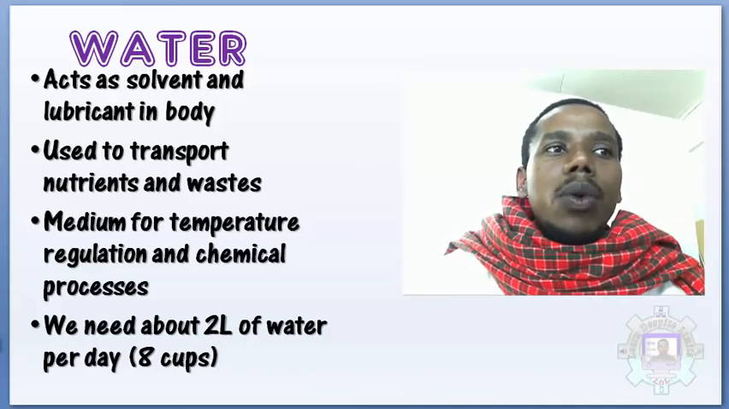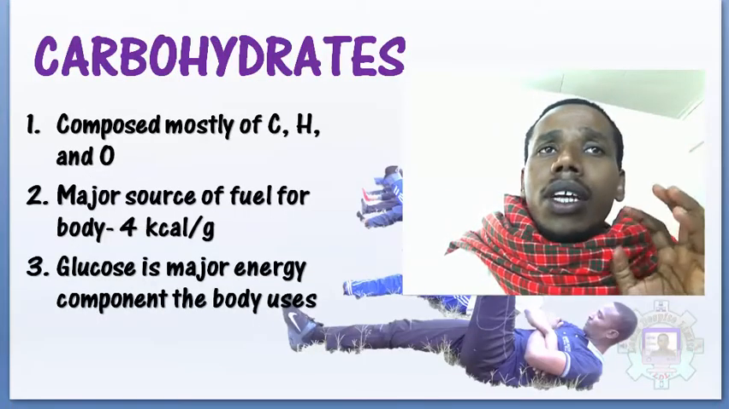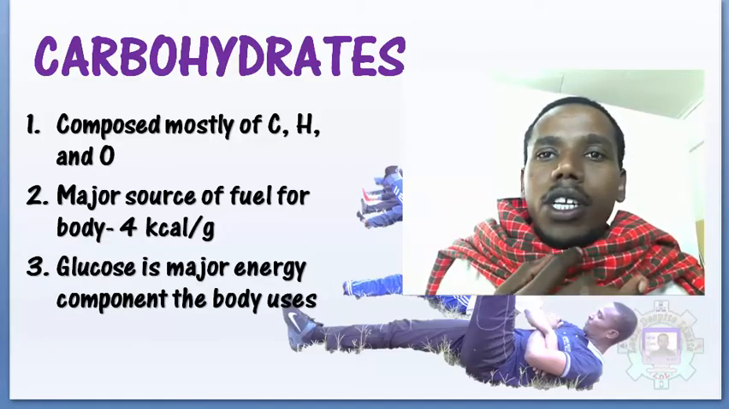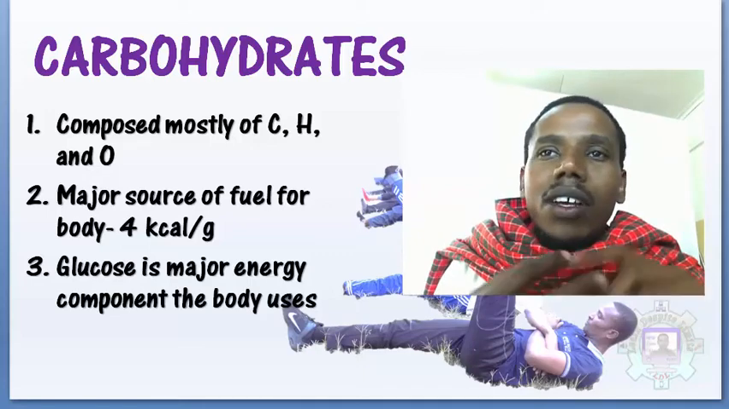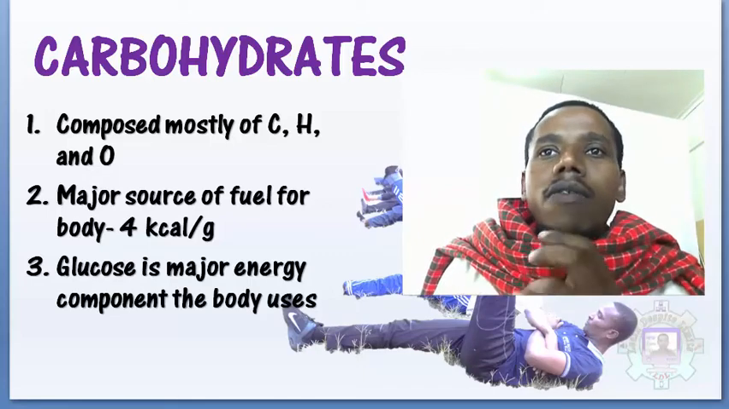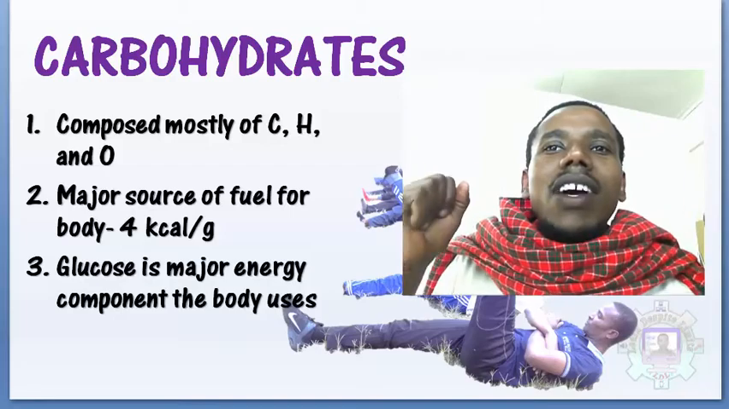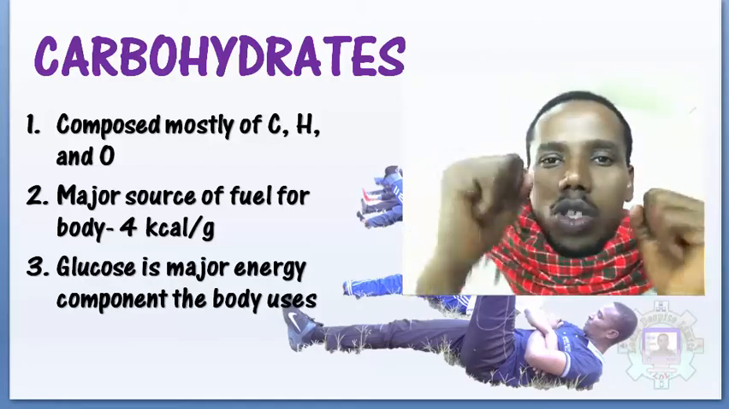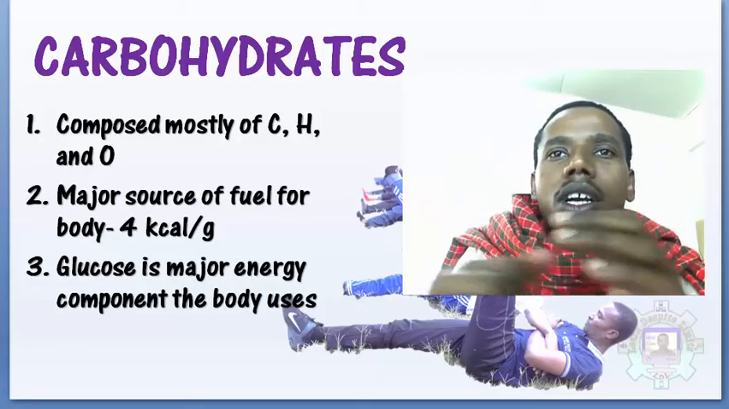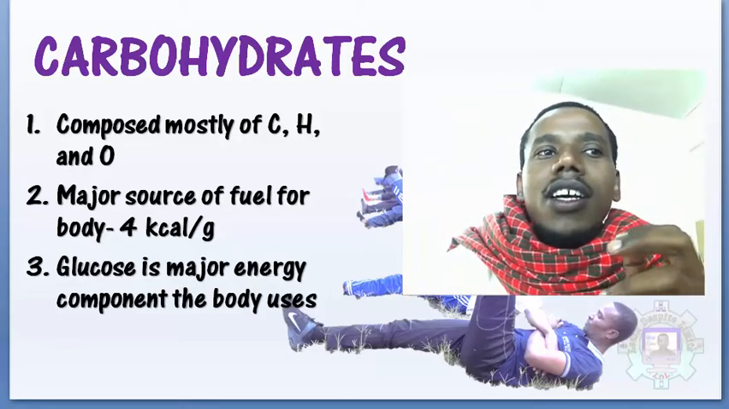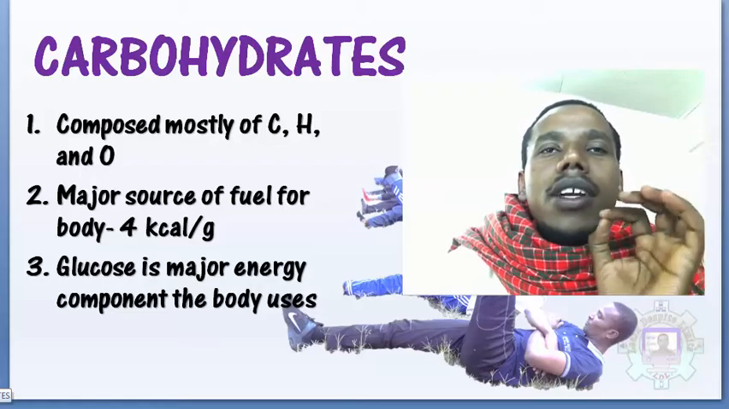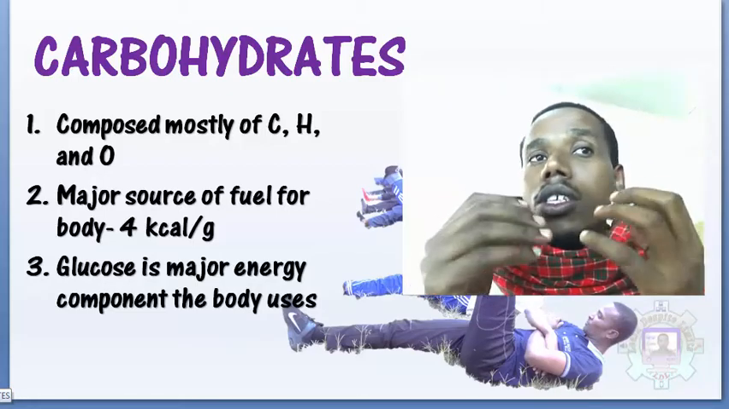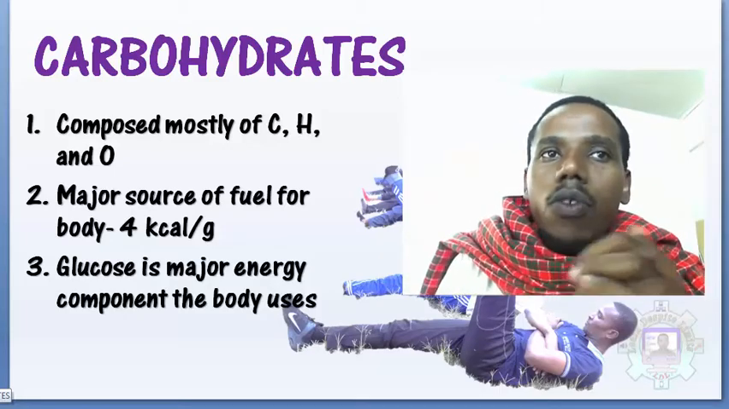Apart from water, we have carbohydrates. Now, we get carbohydrates from cereals, from potatoes, from cassava, from maize, from rice. Carbohydrates give us energy, energy that we usually use to do our work. You see, these people are doing exercise here. They need energy. Carbohydrate is formed by carbon, hydrogen, and oxygen, and is a major source of fuel for our body.